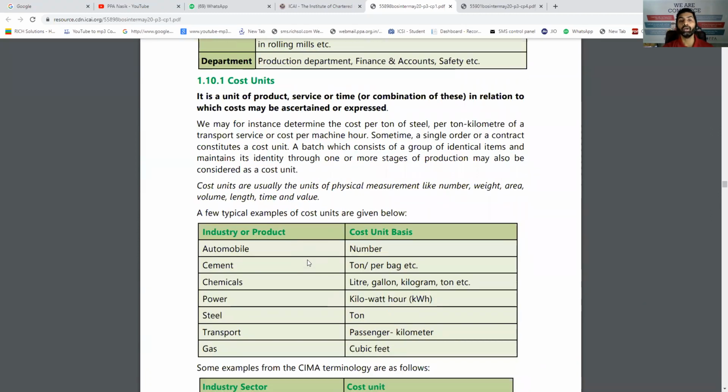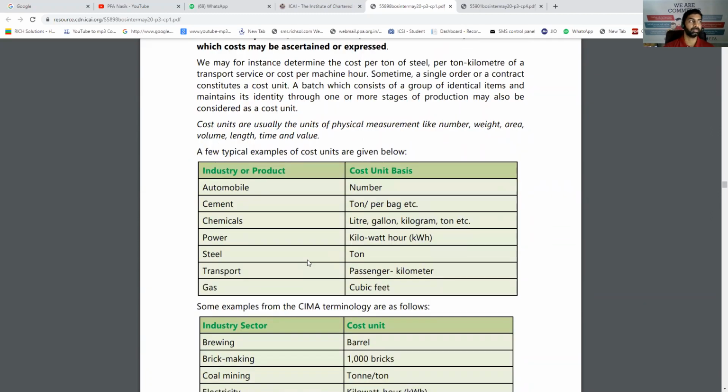Cost unit: how do you express the cost? That is the cost unit. For example, milk is expressed in terms of liters, right?